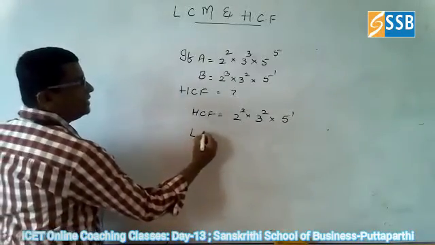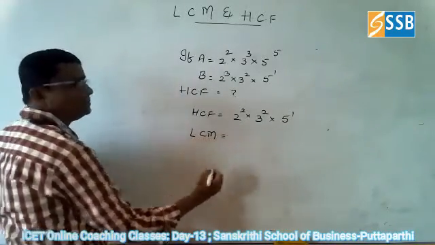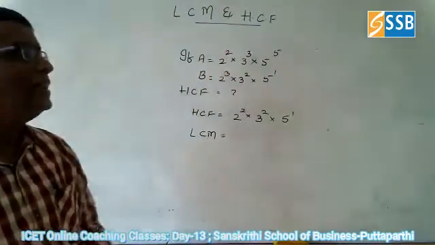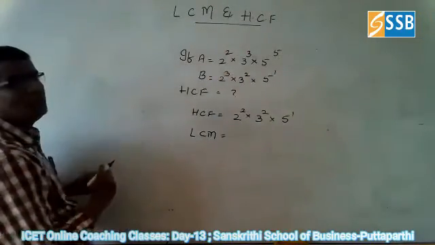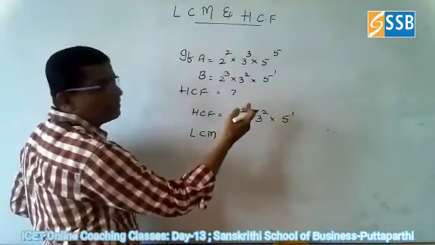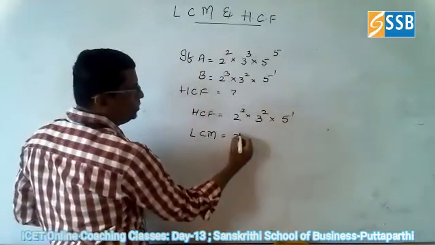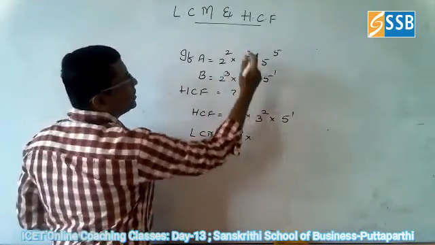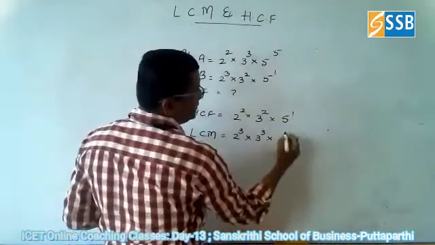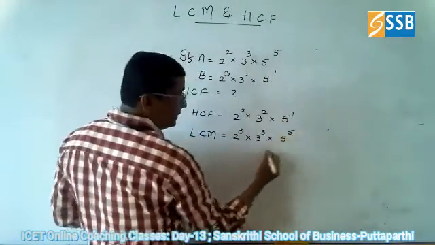Suppose they ask for the LCM, how can you find the answer? Do the opposite of it. The LCM of these two numbers is nothing but, see here, the highest powers you should take. Highest power here is 2 cubed, and here also the highest power is 3 cubed. And the highest power in this case is 5 power 5. This is the LCM.